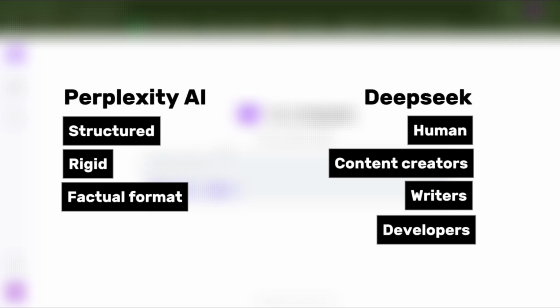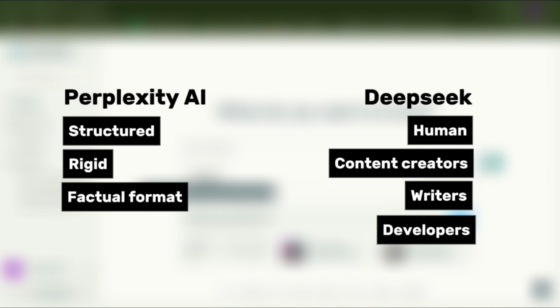Meanwhile, if you are a student, researcher, or journalist, you will most likely want to stick with Perplexity. I think we're seeing a difference now. So one isn't really better than the other. It's just that one does a better job in a certain aspect of writing than the other. I don't know if you get me.